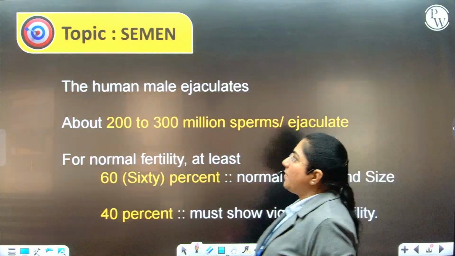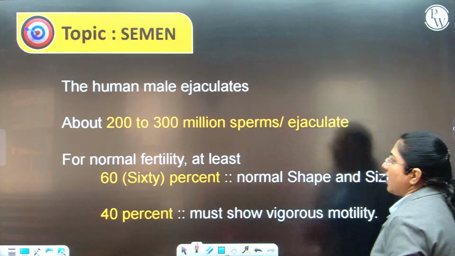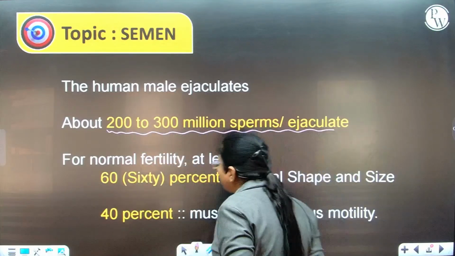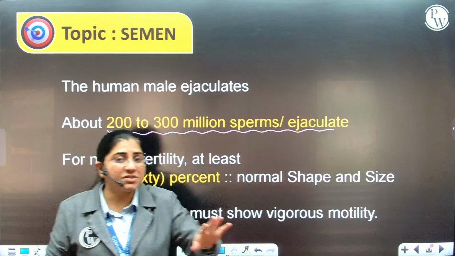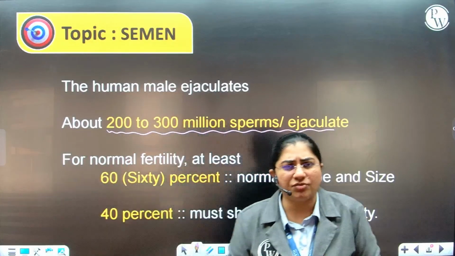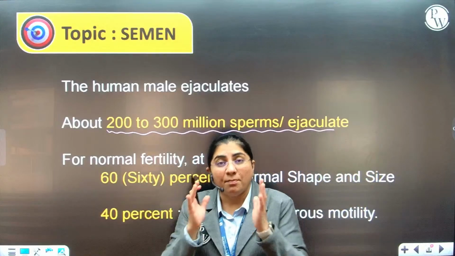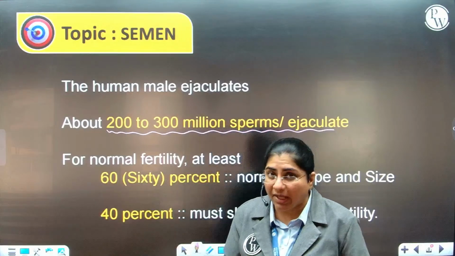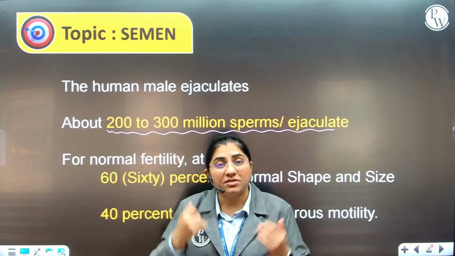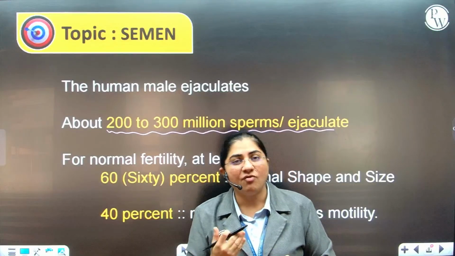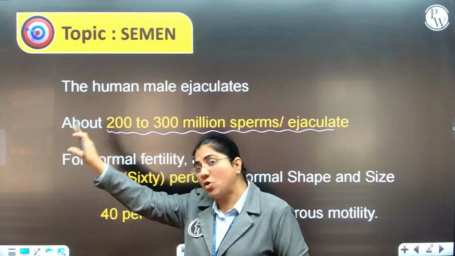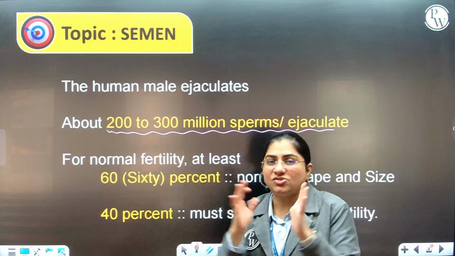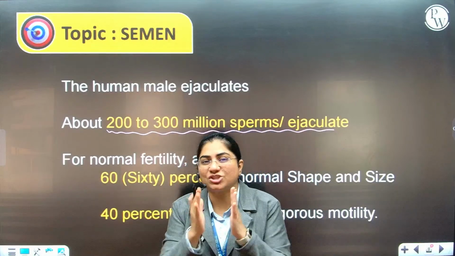Now there's one more important part about this: the human male ejaculates approximately 200 to 300 million sperms per ejaculation. Now there's only one sperm that is required for the process of fertilization. Why do you need so many sperms? Because not all of them will be absolutely normal in shape, size and structure. At the same time, they should have a particular amount of motility for them to reach the fallopian tube where the ovum is present, because you know that the ovum is not viable for more than 24 hours. So fertilization has to take place in that crucial time period.